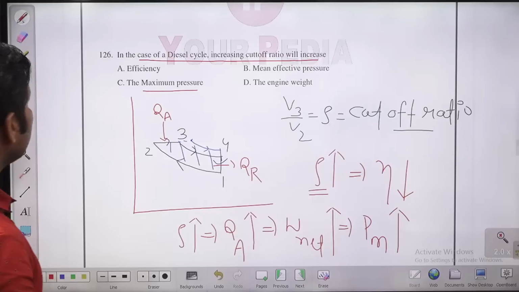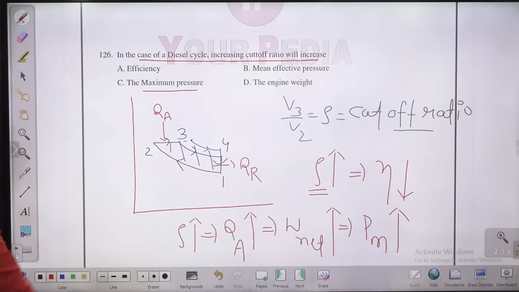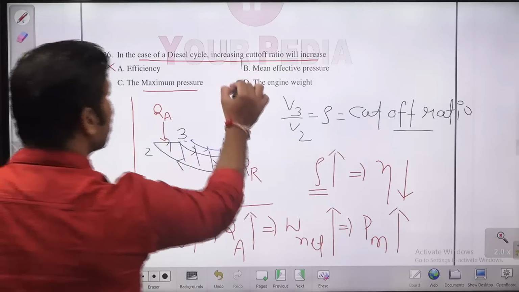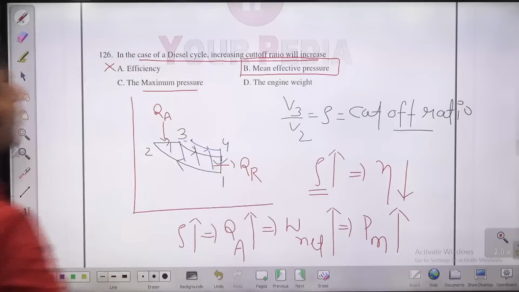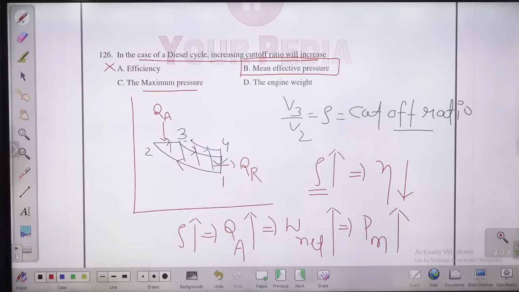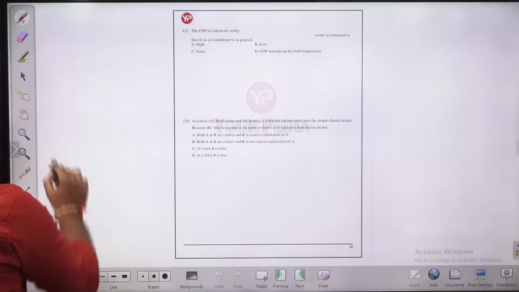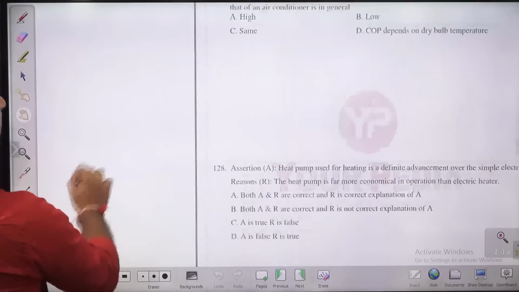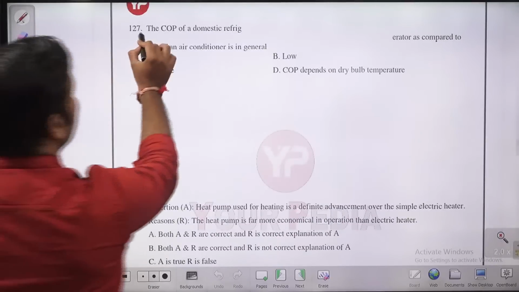So what will be the answer, guys? Efficiency, no. Mean effective pressure is the right answer. B will be your answer, children. With an increase in cutoff ratio, the mean effective pressure is going to increase. Let us move to the next question, question number 127. The COP of a domestic refrigerator.